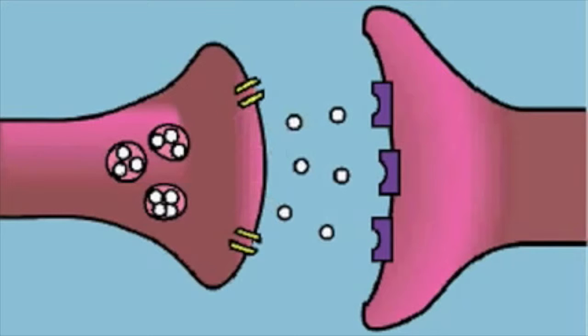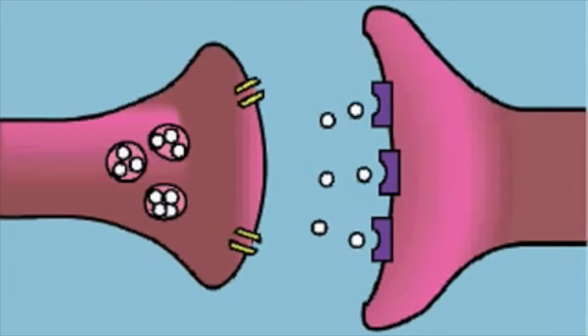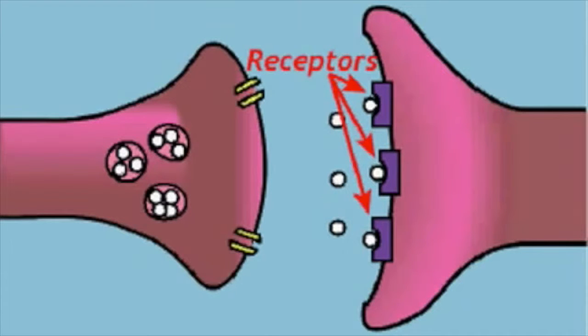The neurotransmitter and receptor are specific to each other. Neurotransmitters can either excite the receiving cell to cause a response or inhibit the receiving cell from stimulation.